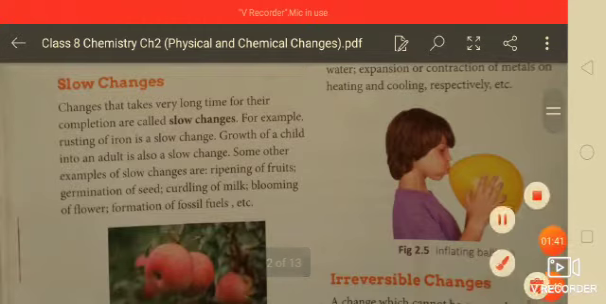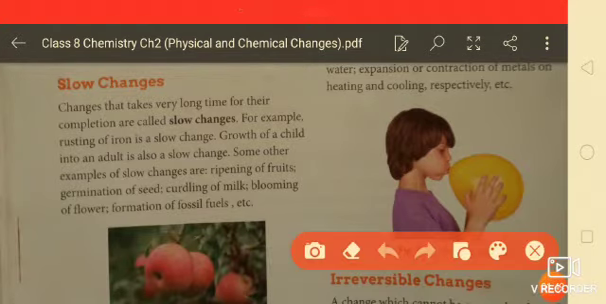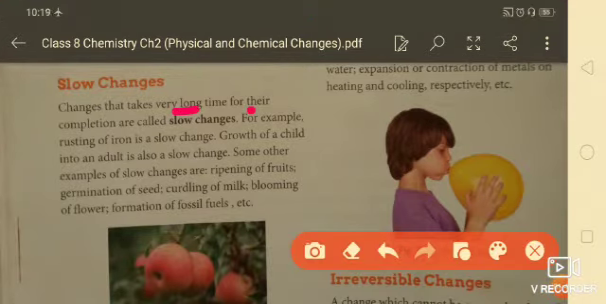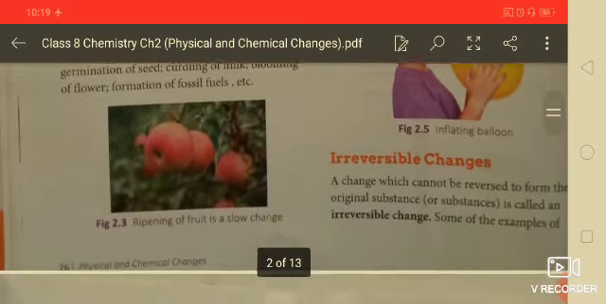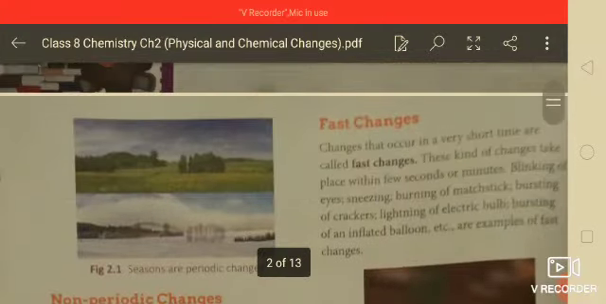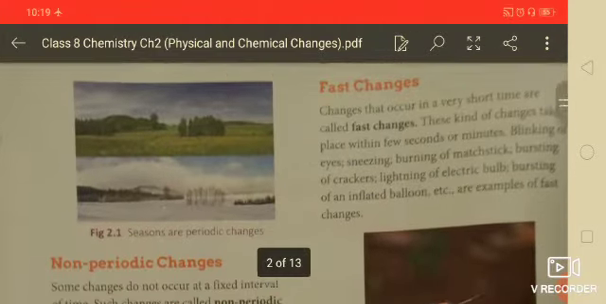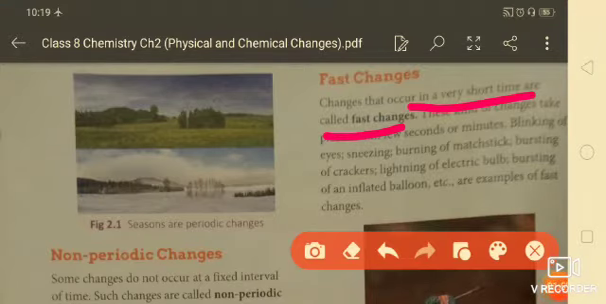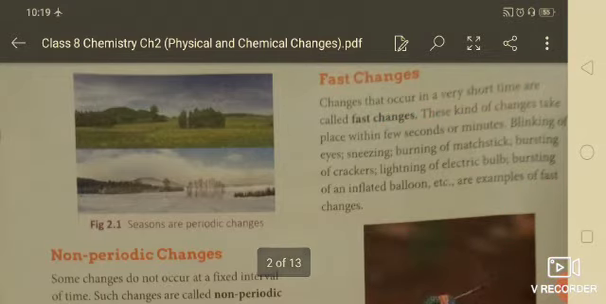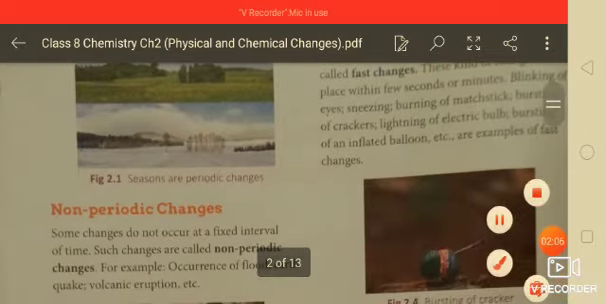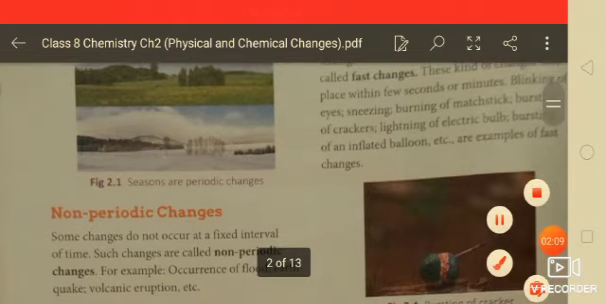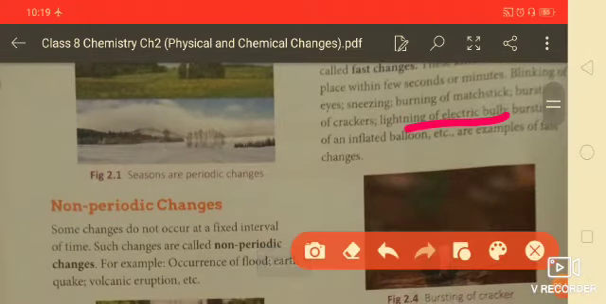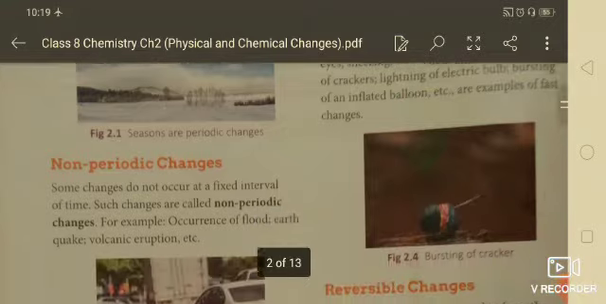Slow changes and fast changes. The slow changes, those which take a very long time for their completion, are called the slow changes, like ripening of fruits, blooming of flowers, etc. And fast changes are those that occur in a very short period of time. They take very short time. For example, these are fast changes: burning of bulbs, bursting of inflated balloons, lighting of crackers. These all are examples of fast changes.